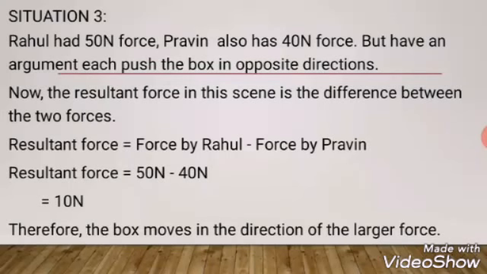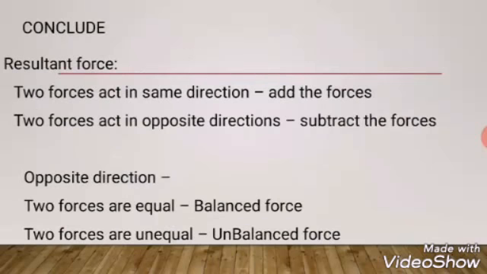The box will move in the direction of the larger force. Imagine you are pulling a chocolate from a small kid. You will be exerting a lot of force, so you can easily pull the chocolate from the kid. So these are the three situations of resultant forces.